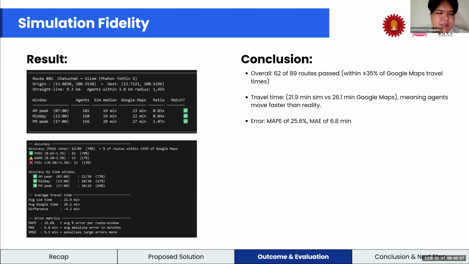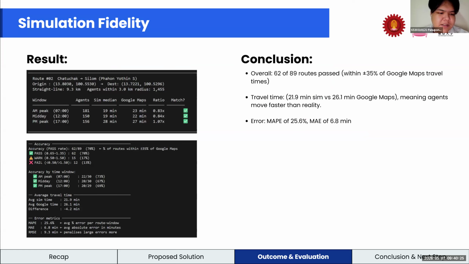Looking at the results, here is an example pair, Chatuchak to Silom. You notice a slight deviation from Google Maps data. For the overall 30 pairs, we successfully validate 62 out of 98 routes.